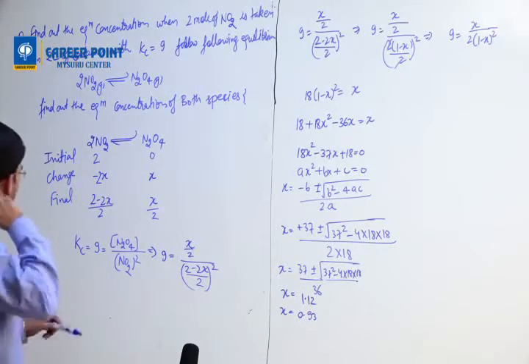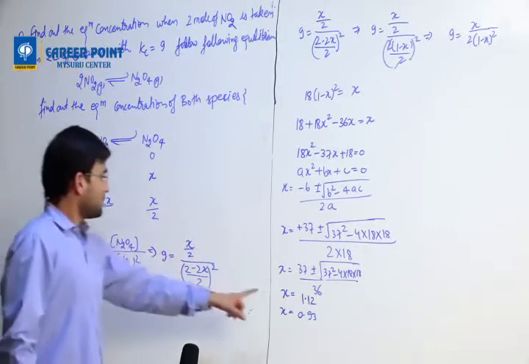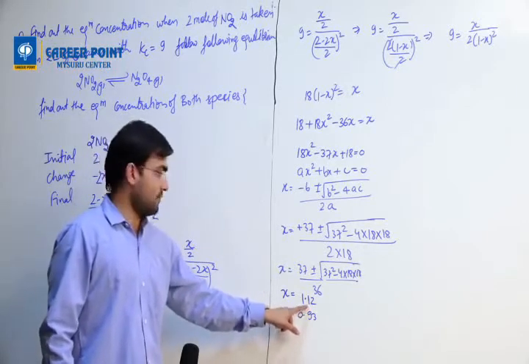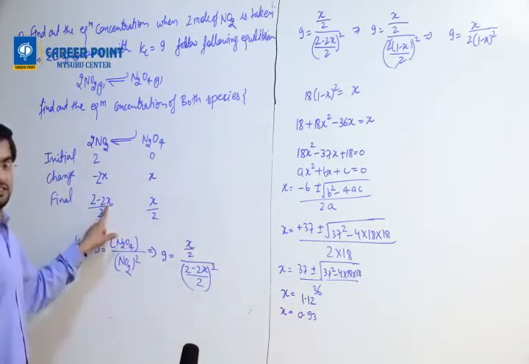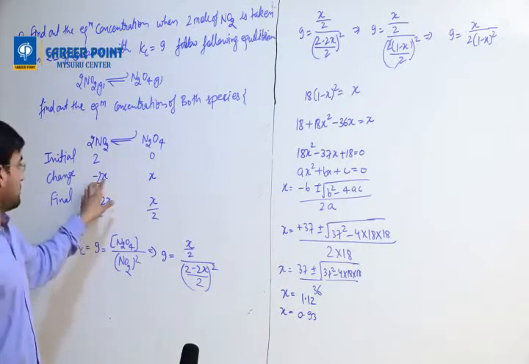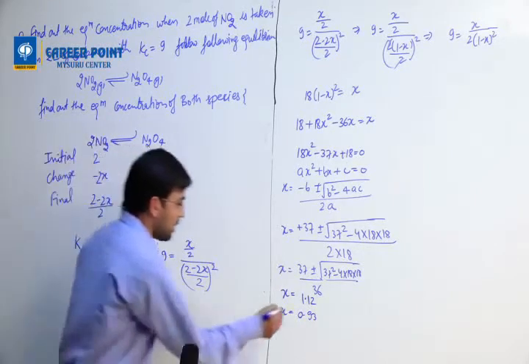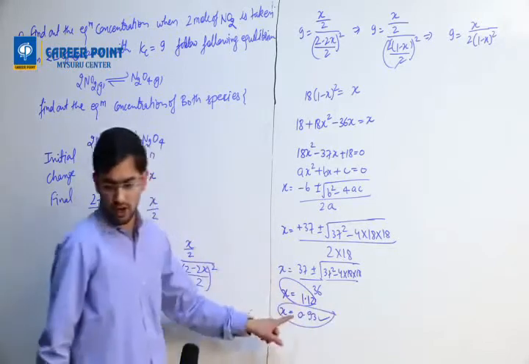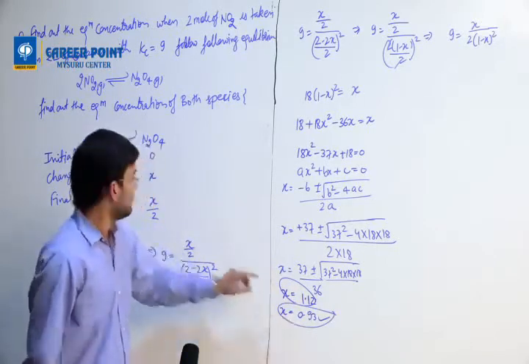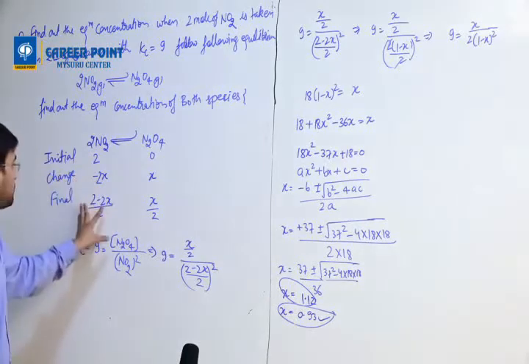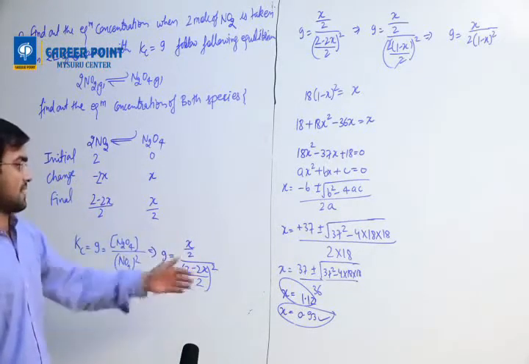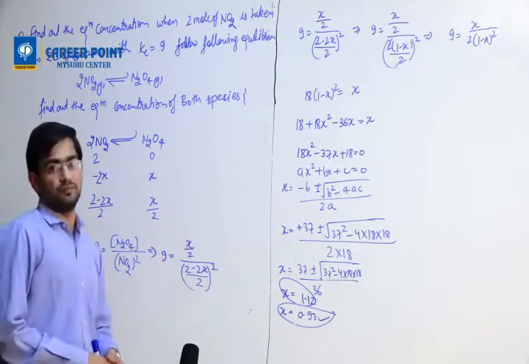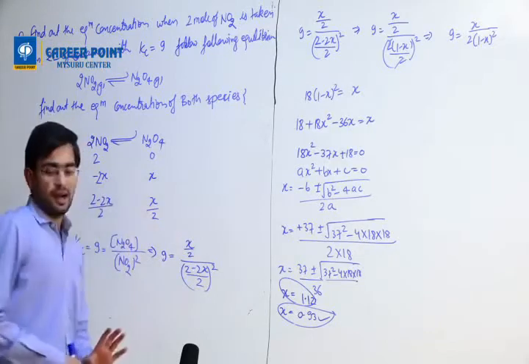Now if you take this value, you will cross minus 2. It will be greater than this value, so you will not take this value. You can take this value. Once you take this value, you will put it here, and you will get the answer. X is 0.93. Alright? You will get the final answer.